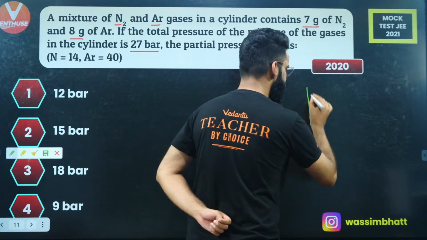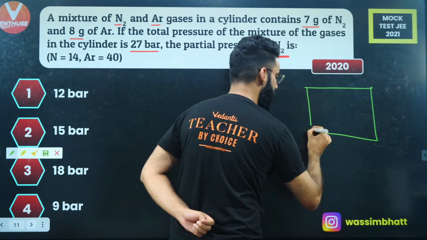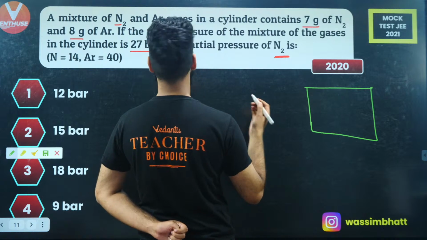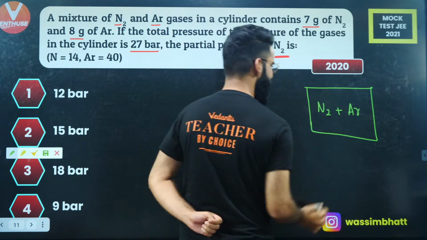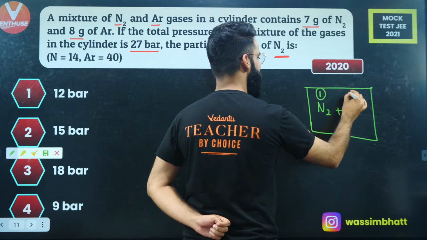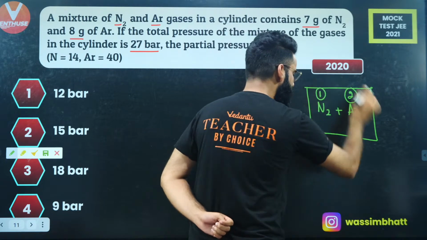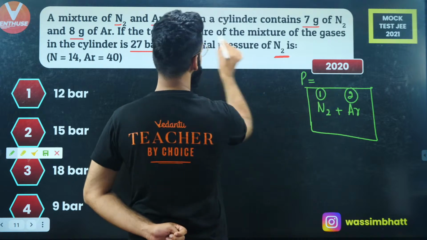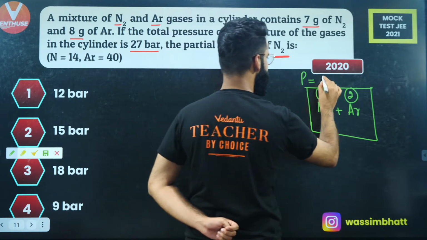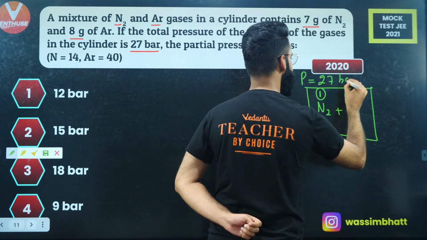Basically, I'm given a container. This is a cylinder which I have, and in this cylinder we have 2 gases. One is nitrogen, and one is argon, correct? Let me represent nitrogen by 1 and argon by 2. The total pressure of this mixture is given to me as 27 bars.